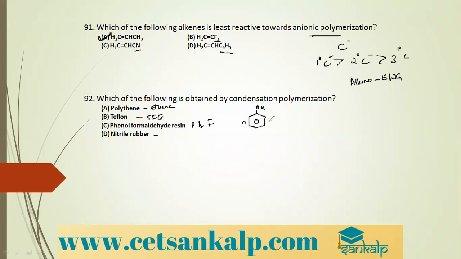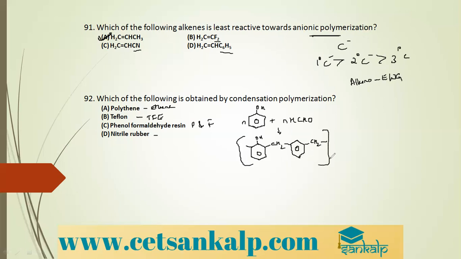When n molecules of phenol condense with n molecules of formaldehyde, what do we get? We get first Novolac, with CH2 linkages. This continues.